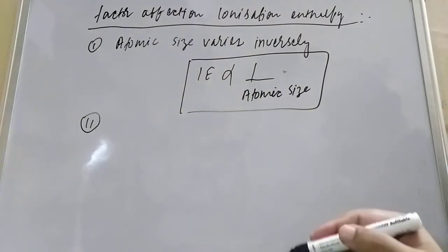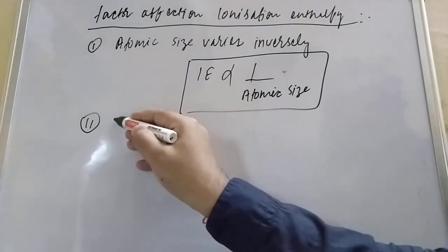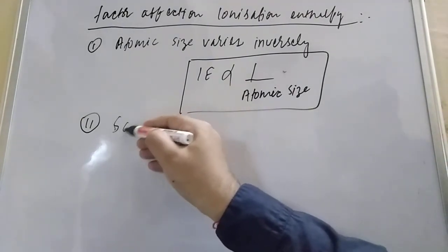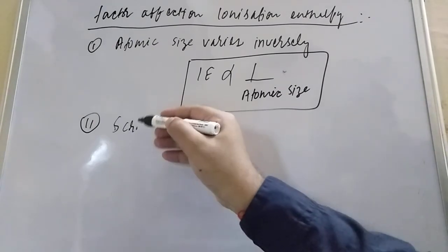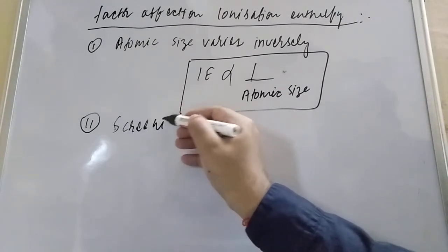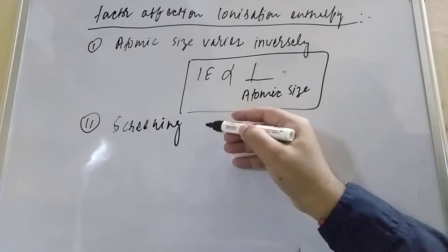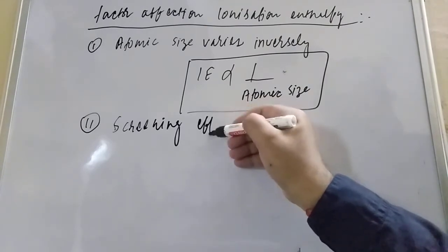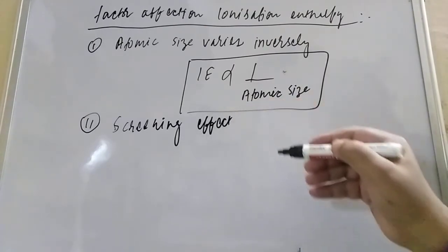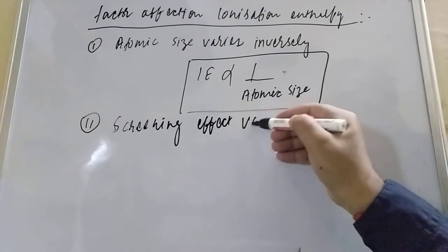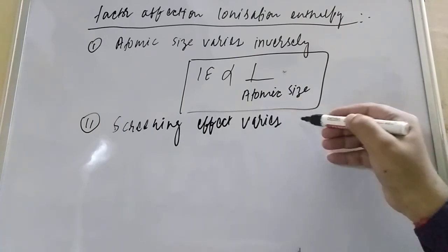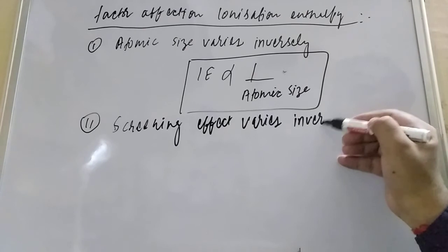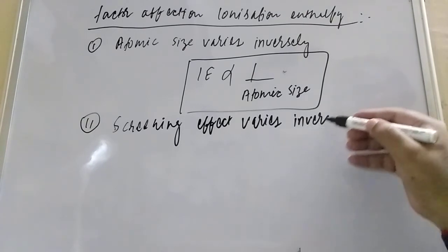Second, student, is the screening effect, which varies inversely.